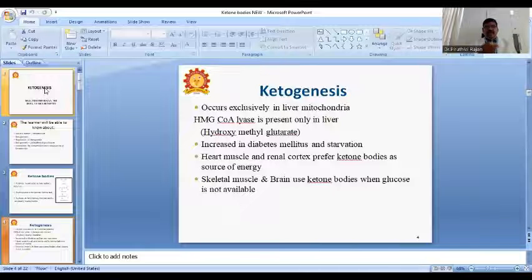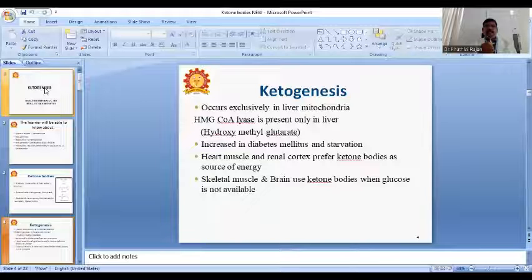What is diabetes mellitus? It's the most important topic in biochemistry. You all have to know about diabetes mellitus. Diabetes mellitus is mainly because of increased blood sugar level, that is hyperglycemia.